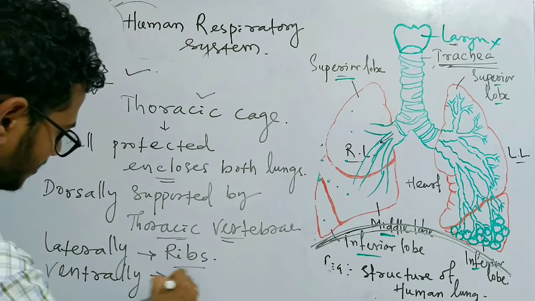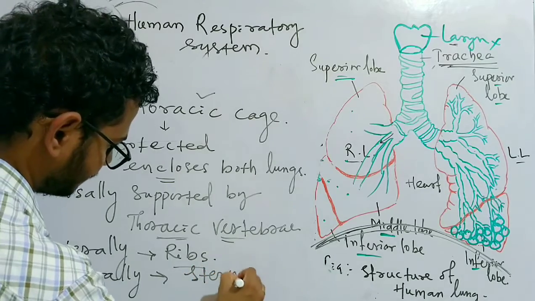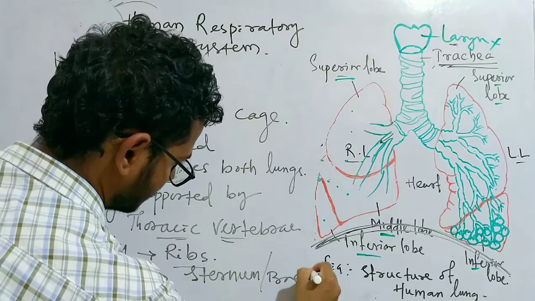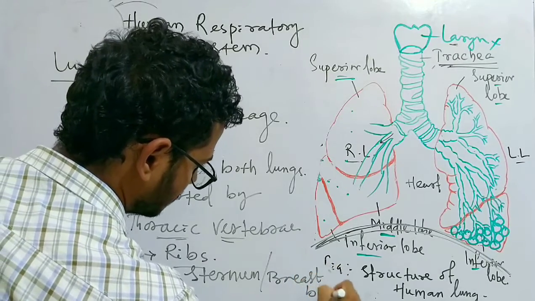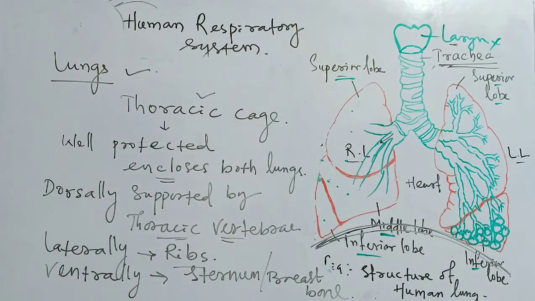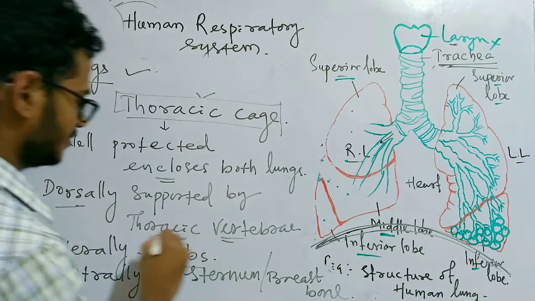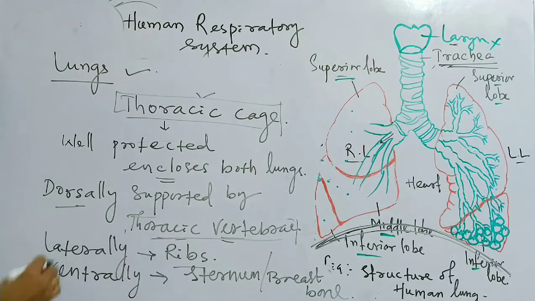Ventrally it is protected by the sternum, which is also called the breastbone.